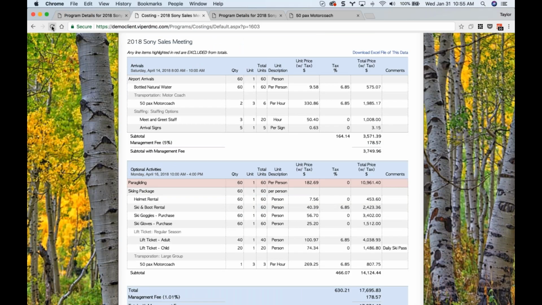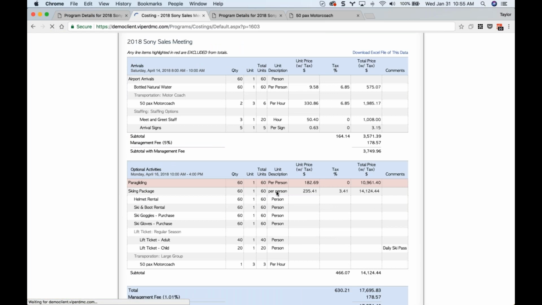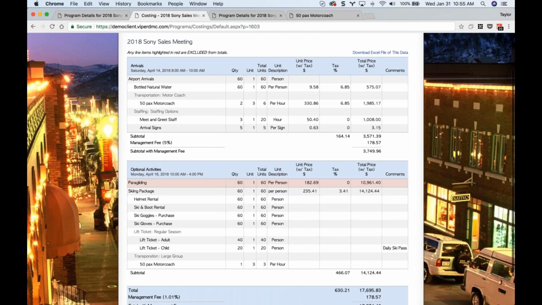Now, if I refresh, you can see the line item pricing goes away, and the client just sees the unit price and total price for the ski package.